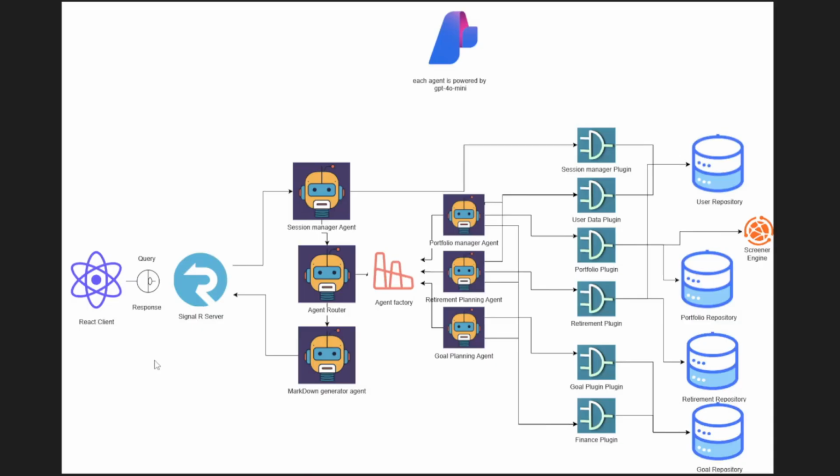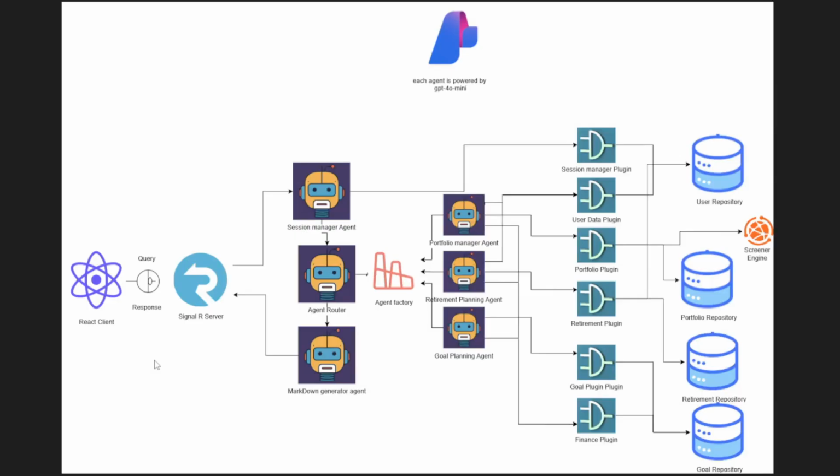My idea for creating this application was to create a multi-agent system so that I have separation of concerns and it will hallucinate less. For this, we have three primary or frontline agents. One is the session manager agent, which takes care of user login and sign up processes. Another one is the agent router, which, based on the user query, decides which agent it should route the query to.